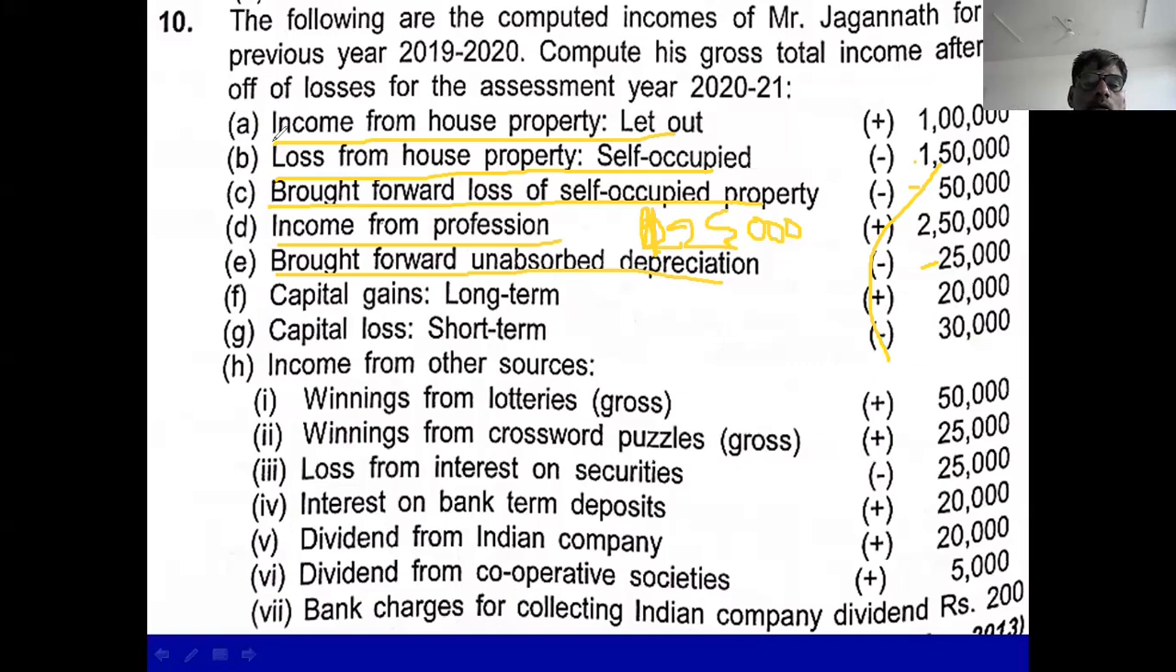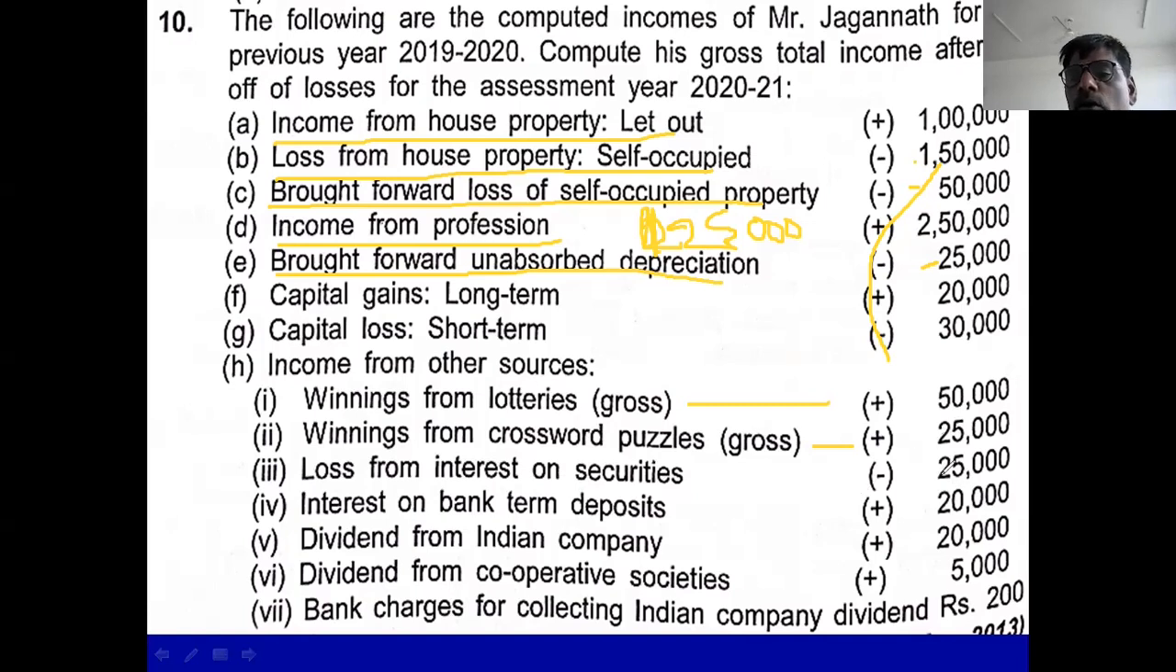Okay. Next is income from other source. Winning from lottery, you take. Winning from crossword puzzle, you take. Loss of security, 25,000 is here. This 25,000 you adjust in any other head. In this head or in any other head also.